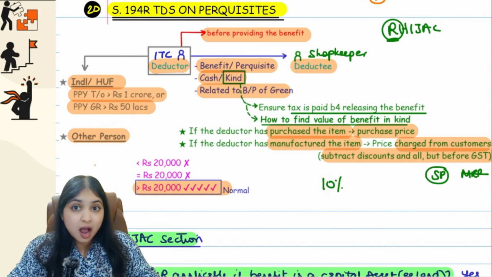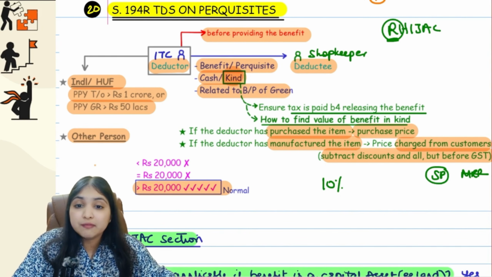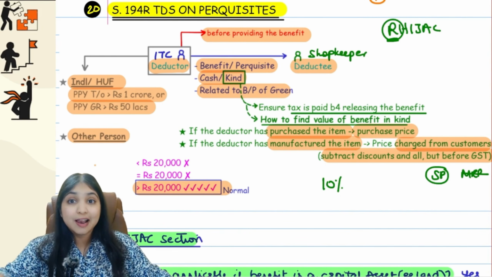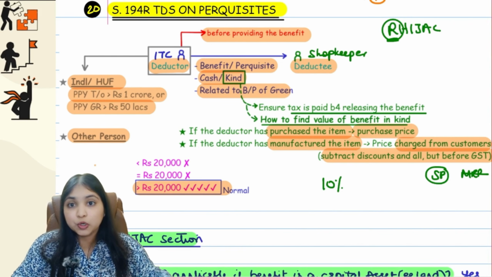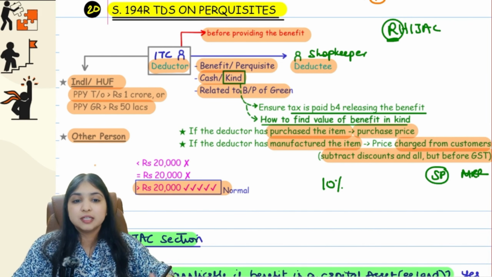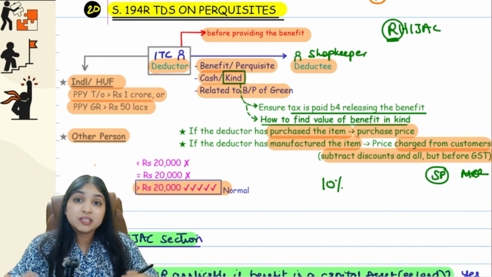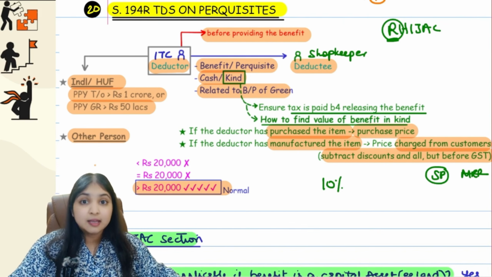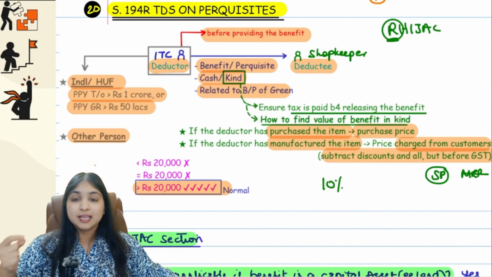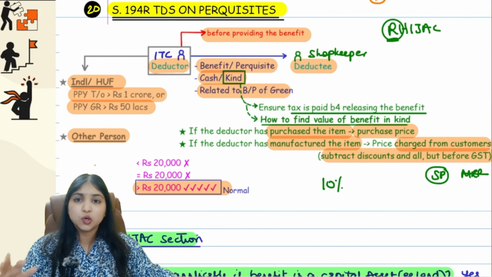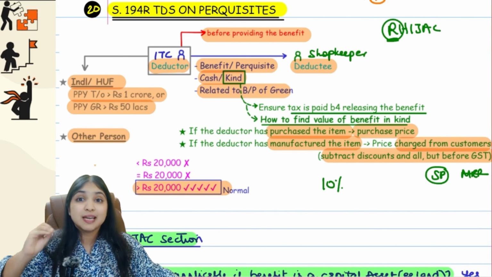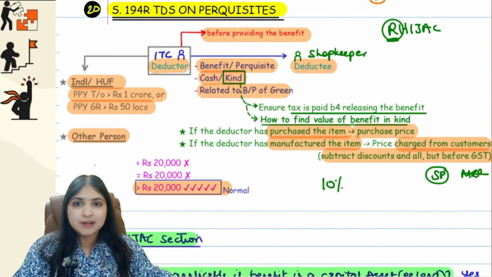Then we learned this is an R hijack section. Then we learned if the benefit happens to be in kind, how will we find the value of the benefit in kind? Very simple. We will see whether ITC has manufactured the gold coin or whether they themselves have purchased it from the market. If they have purchased it from the market, we will take the purchase price. If they have themselves manufactured it, then we will see what is the selling price after subtracting discounts and all. Before GST, what is the selling price, at what price do they sell to the customers? That is the value we will take.